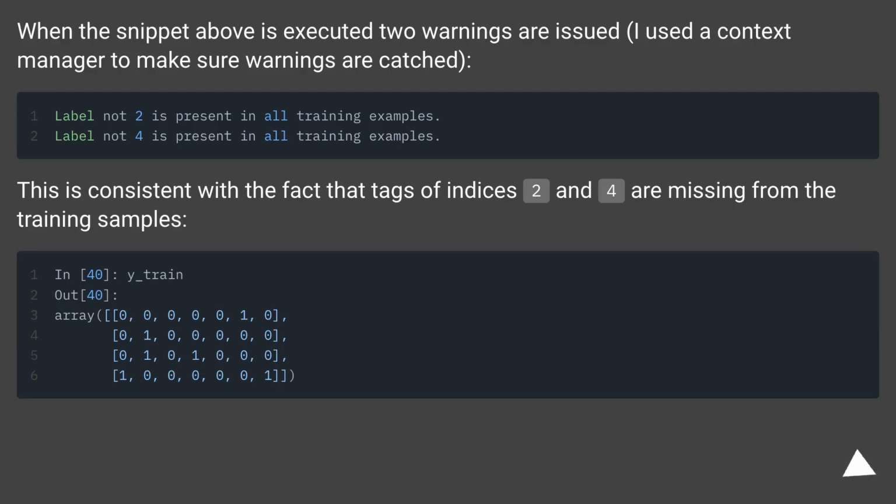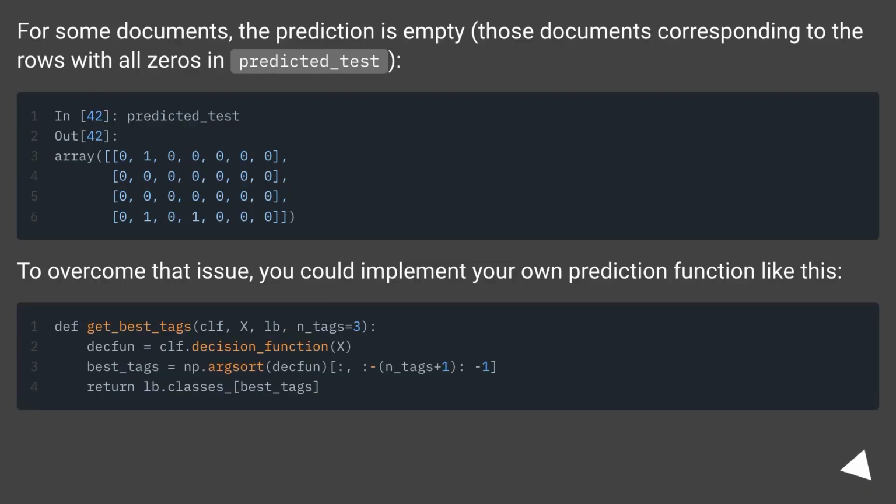I used a context manager to make sure warnings are caught. This is consistent with the fact that tags of indices 2 and 4 are missing from the training samples. For some documents, the prediction is empty, those documents corresponding to the rows with all zeros in predicted_test.